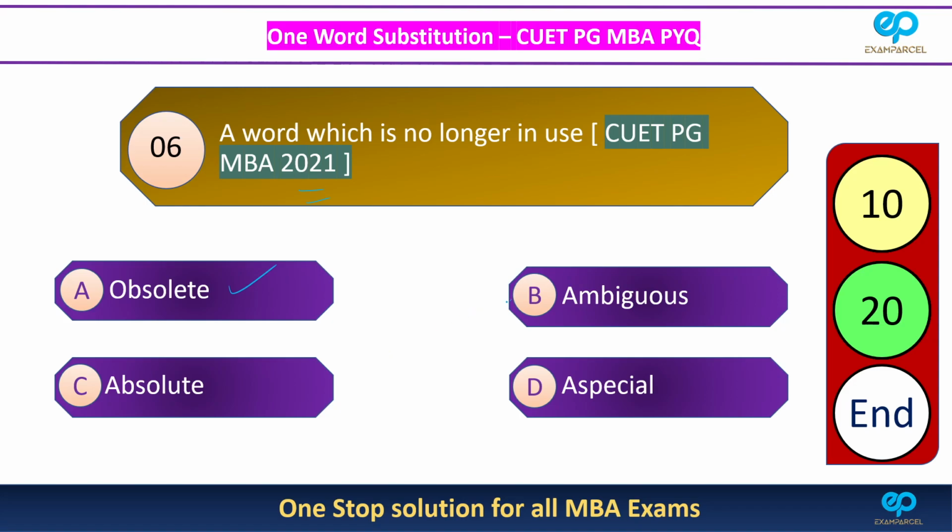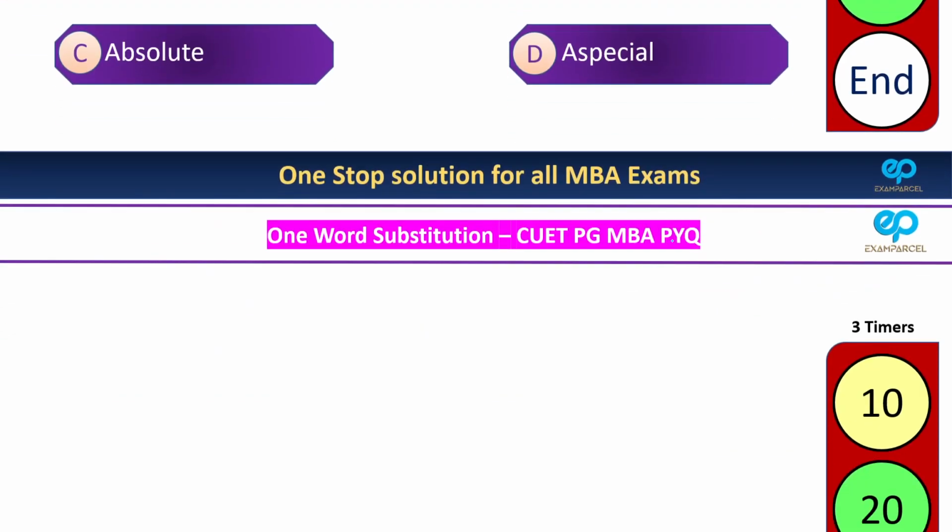Now ambiguous, having more than one meaning, right? So there are some situations where we are not clear, so there is a sense of confusion because of more than one interpretation. Special, this is not a word in this sense. I think this is a wrong word. There is no such word in English. Absolute, you already know, right? Something which is final. Okay, so let's move on to the next question.